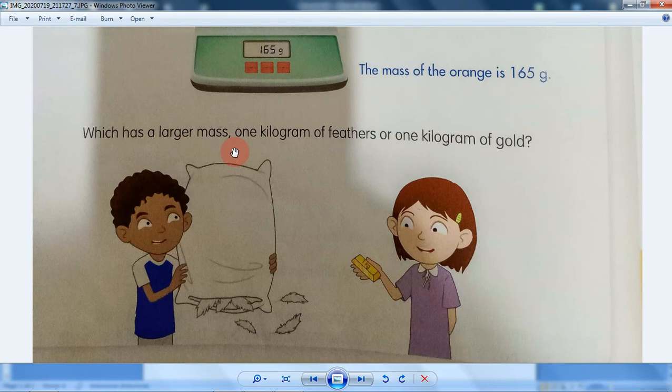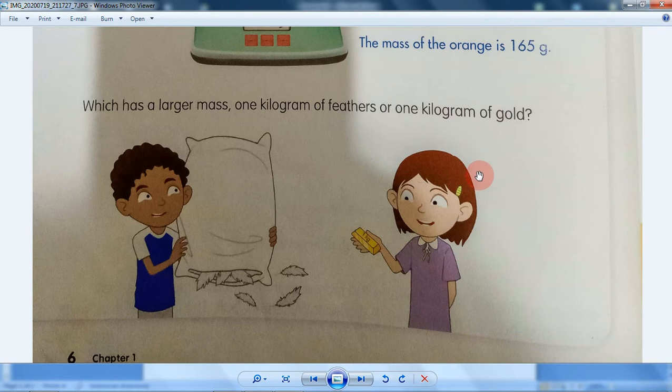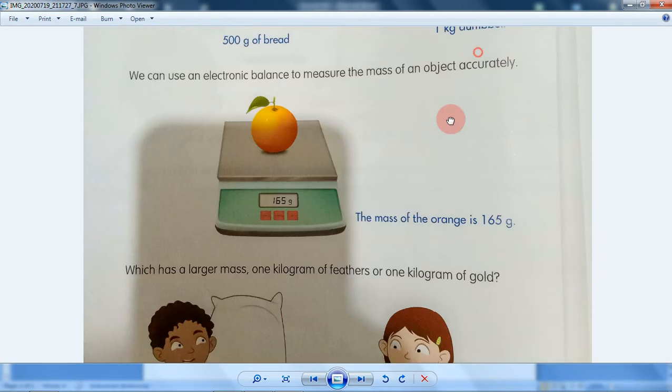Which has a larger mass, 1 kilogram of feathers or 1 kilogram of gold? Well, I guess they're equal. Let's say 1 kilogram of feathers, 1 kilogram of gold, it's the same mass. But the feathers of the pillow are much bigger than the gold, because the gold contains a really solid object in here rather than this one. But the mass of it, the weight of it, is the same. So yeah, let's continue then.